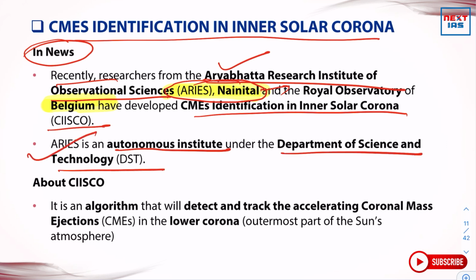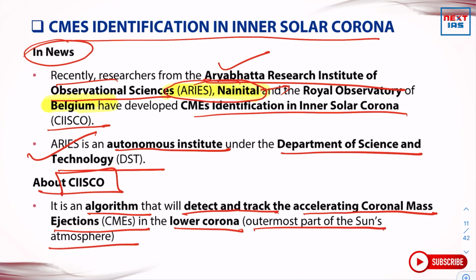About this project, CISCO, it is an algorithm that will detect and track the accelerating coronal mass ejections in the lower corona, that is the outermost part of the sun's atmosphere. It is important because coronal mass ejections have a direct bearing on Earth's outer atmosphere and its satellites.